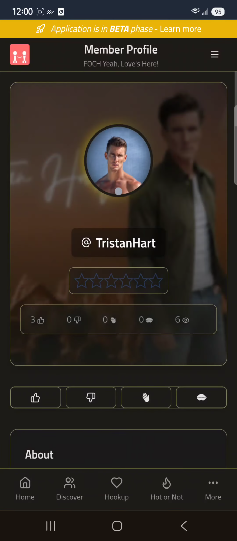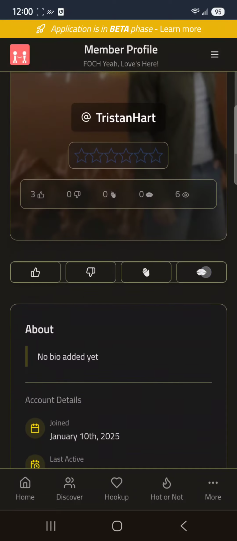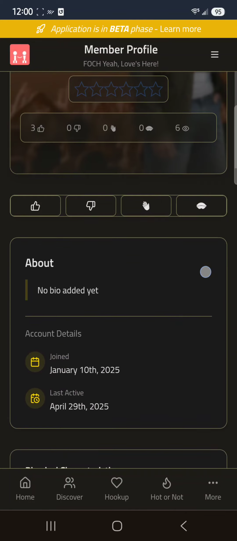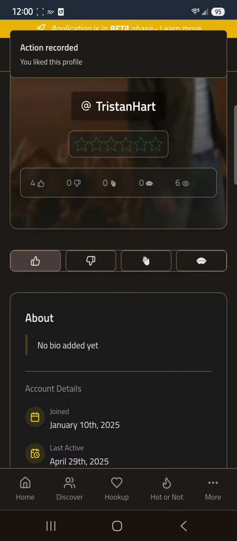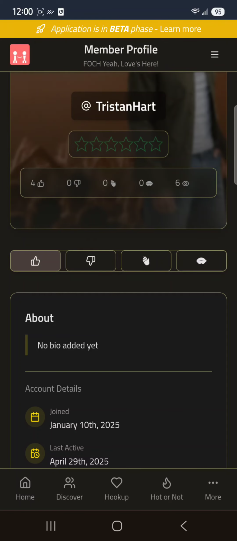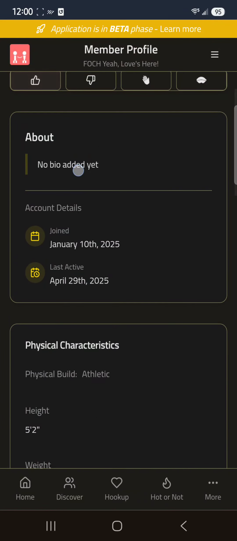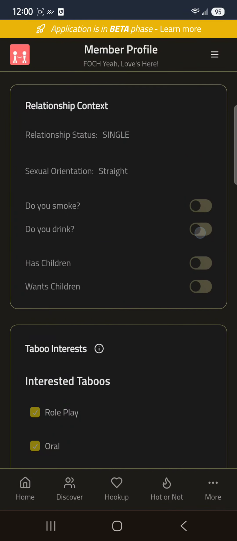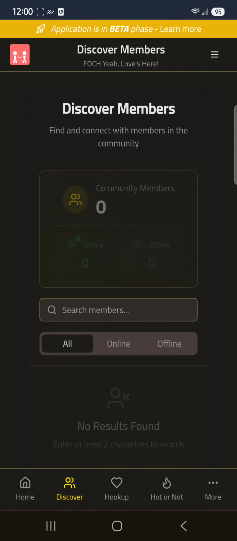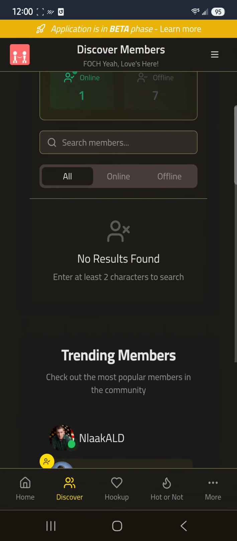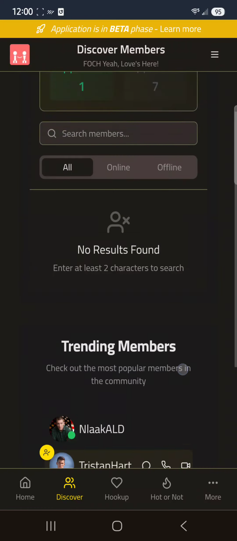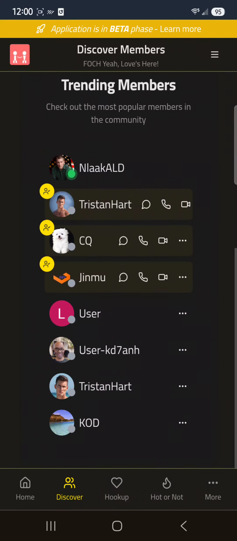I can choose to view the profile for Tristan, see how he's blue, right? And I can go, hey, I like this guy. Well, I already did, so I won't get it. Oh, no, I'm sorry, it's right here. Pink. There, see? Okay. No bio, and I can't edit his bio like I did mine. I can't change any of his stuff. So back to Discover. No results, right? So I don't match to anybody on here. Mostly guys. I'm straight. That's probably why.